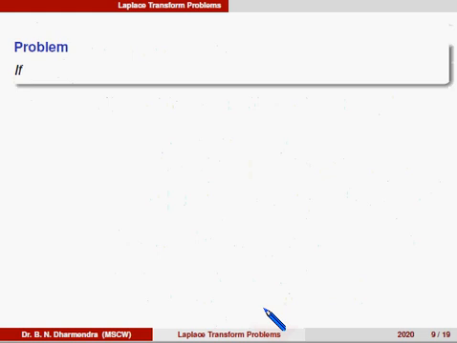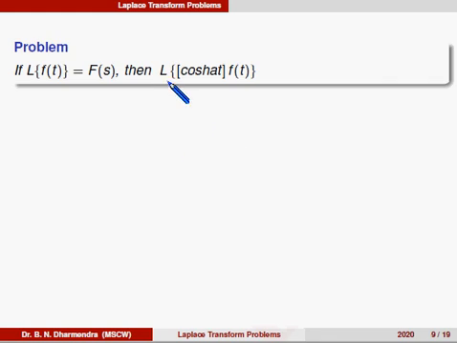Okay, next problem. If Laplace of f of t is equal to F of s, then Laplace of cos hyperbolic at into f of t is equal to 1 by 2 into F of s minus a plus F of s plus a. So we know that the term is f of t. Laplace of f of t is F of s.